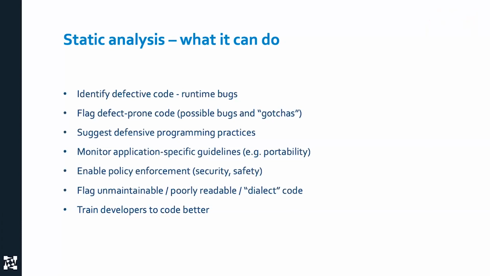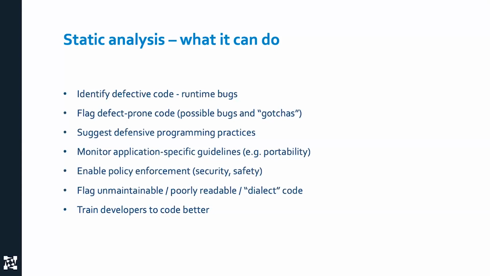What can static analysis do? In other words, what's the purpose of it? There's a bunch of different things static actually does. A lot of people think of static just in the context of security, but it's much broader. It can identify defective code, things that would normally happen at runtime, and that's that flow analysis, the big security tainted data thing. It can also flag code that's prone to defects, things that aren't necessarily bugs, but we know that under certain conditions they'll fail. And if you want to make the code really, really safe, it's good to do them.